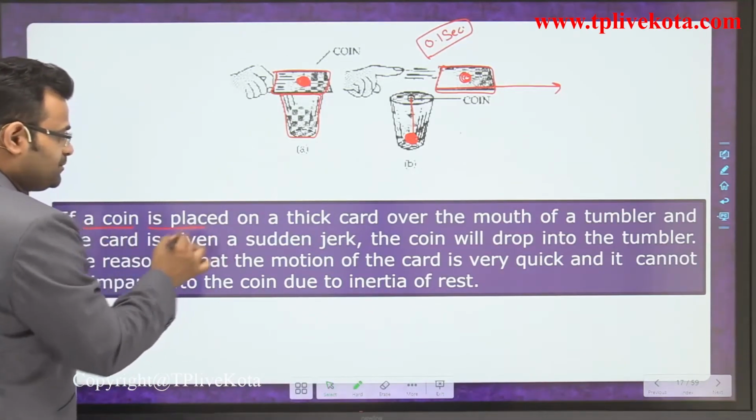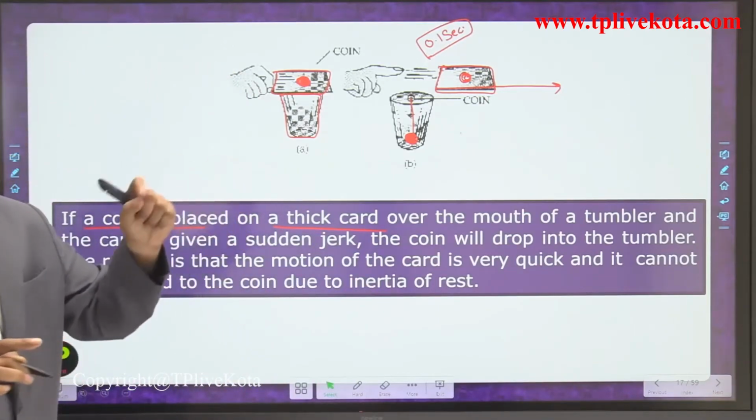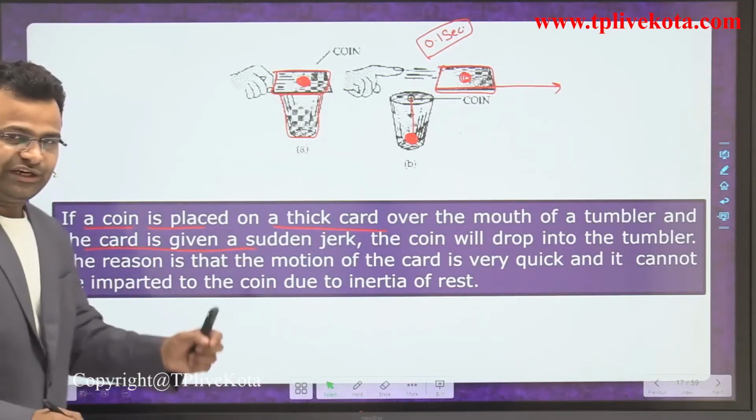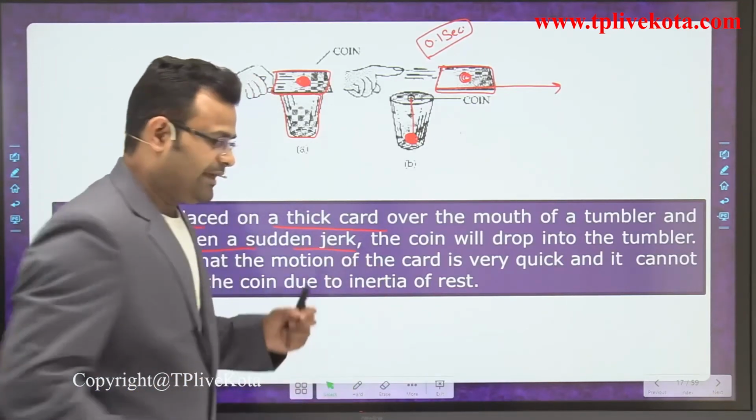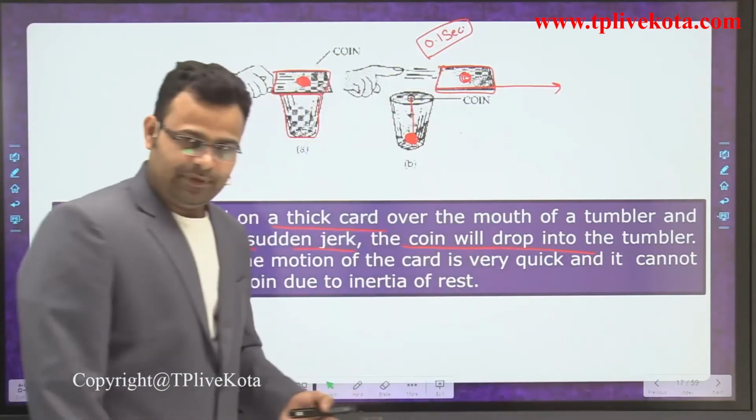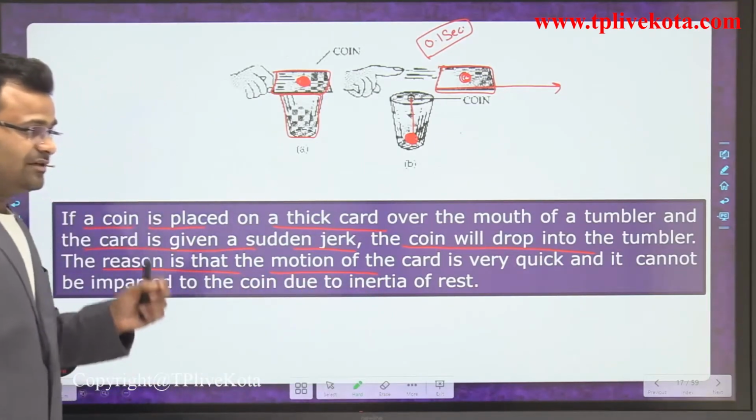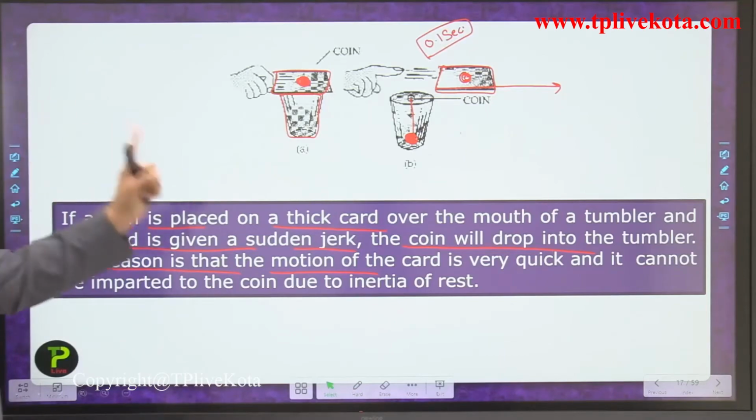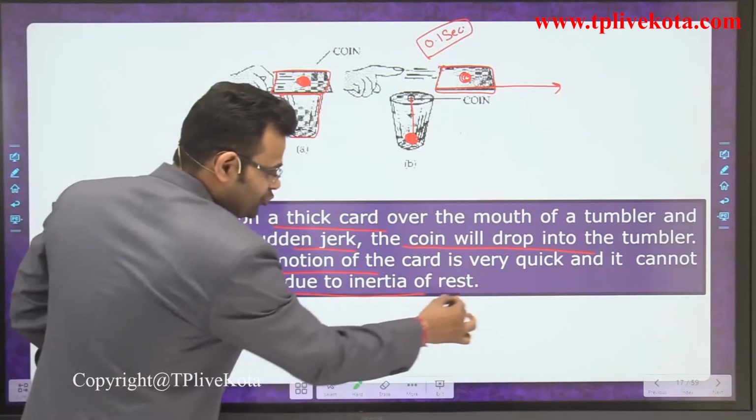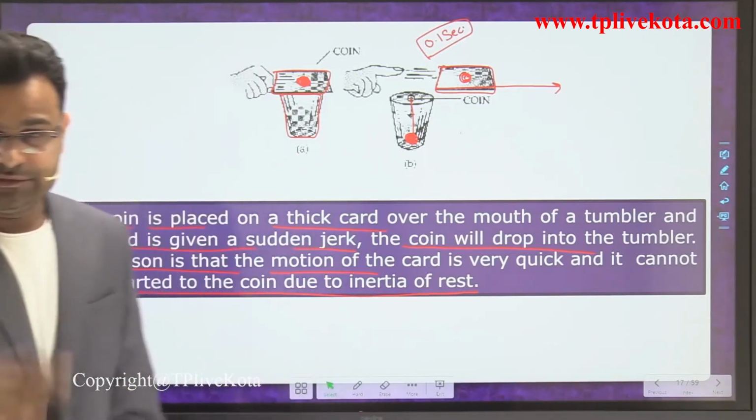If a coin is placed on a thick card over the mouth of a tumbler, and you can say glass, and the card is given a sudden jerk, meaning we suddenly apply some force, the coin will drop into the tumbler. Why? The reason is that the motion of the card is very quick, and it cannot be imparted to the coin due to inertia of rest.